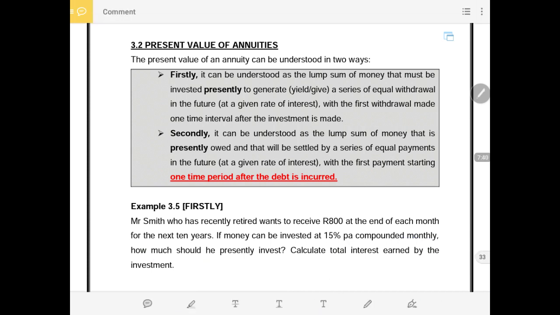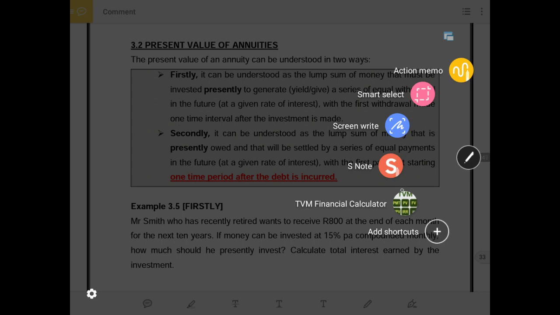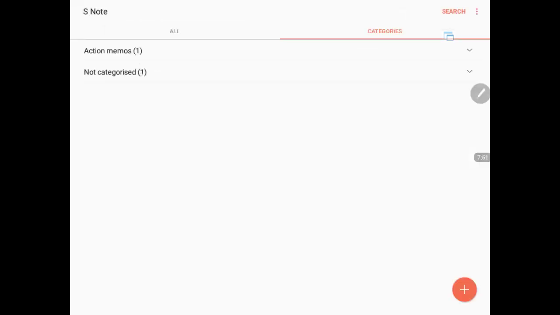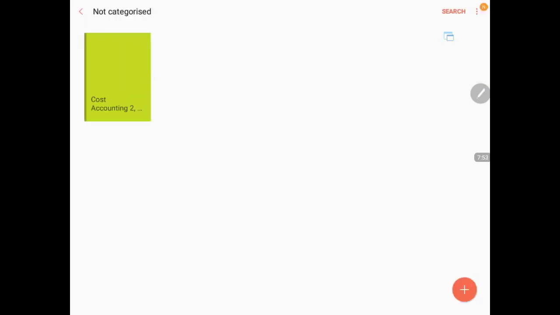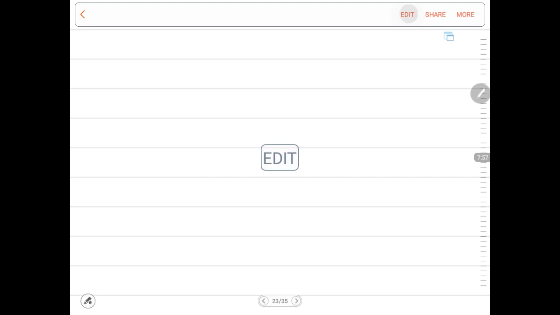Now let us look at the calculations for this question. Just trying to get some notebook so that I can write. I just forgot to open it in the beginning. I don't know how I forgot.